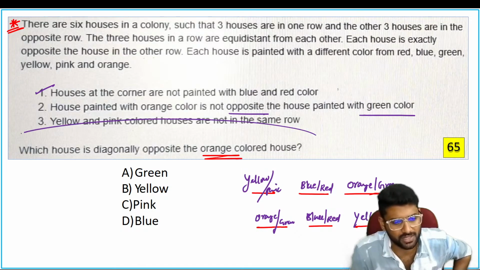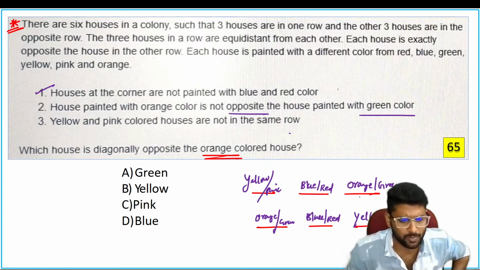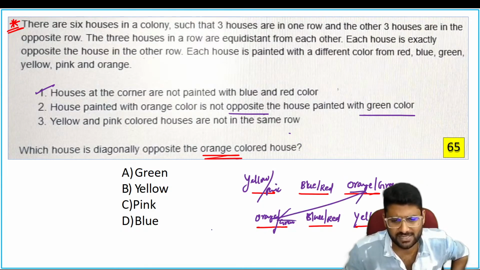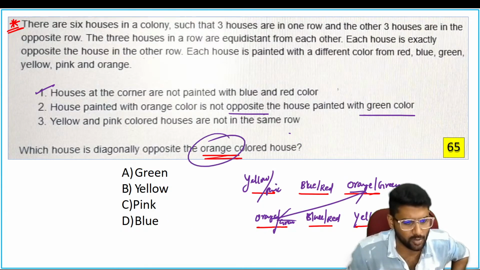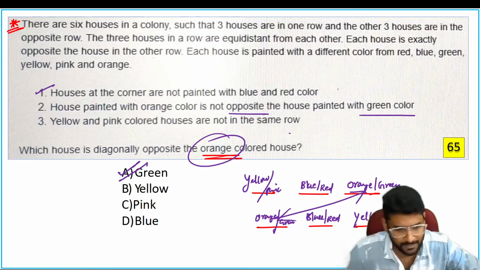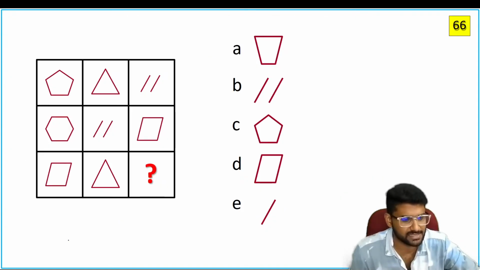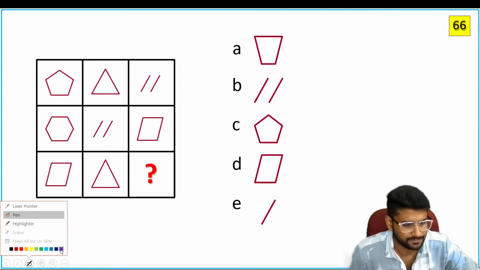Now go through the question. Which one is diagonally opposite to the orange? If you go through any possibility case, orange is always diagonally opposite. Diagonally opposite means this is diagonally opposite. So orange is always diagonally opposite to green. Hope you understand this arrangement. Next.